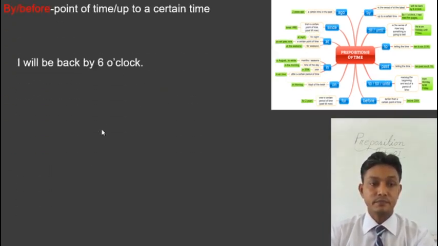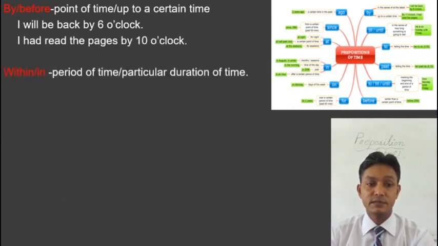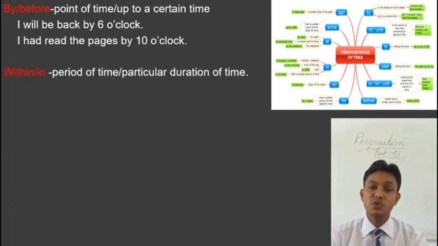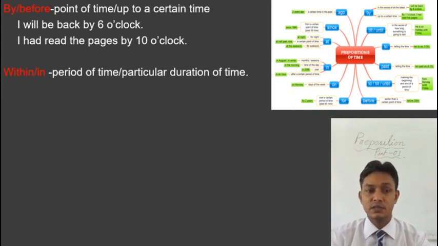Then by and before, in and within. We use by and before, in and within for telling time in the future. We can use these in the other tenses also. By and before: before a point of time, we use by or before. We frequently use within, like: within 5 minutes I will finish that.